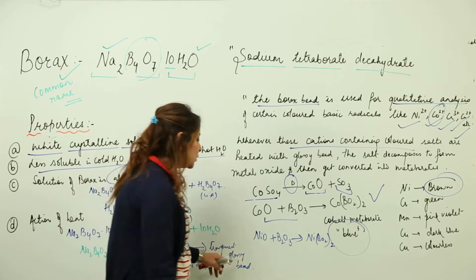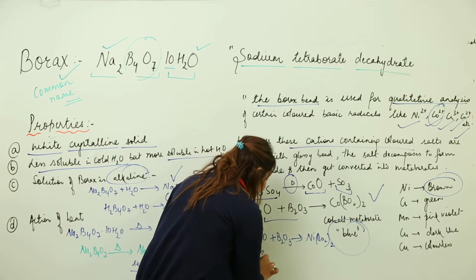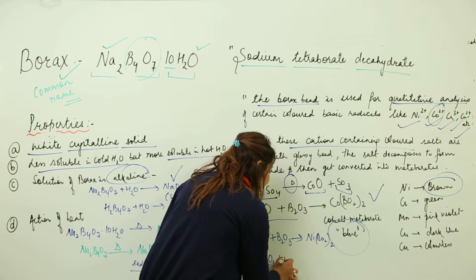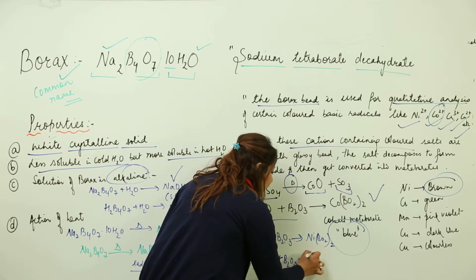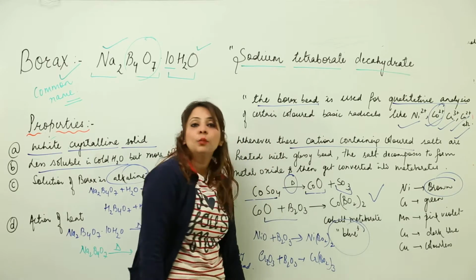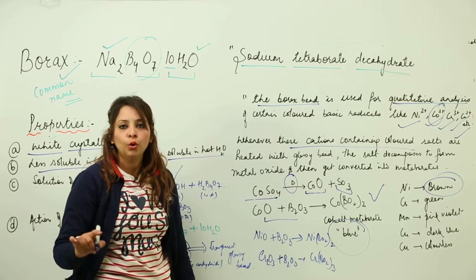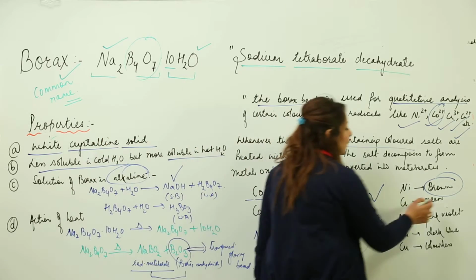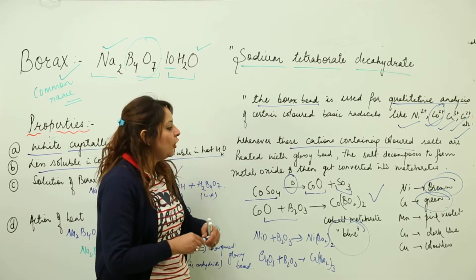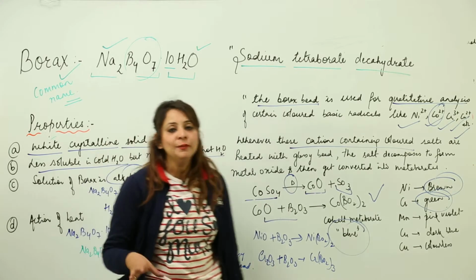Likewise, if you take a chromium salt, you will get chromic oxide, and it will react with the boric anhydride to form its metaborate, Cr(BO2)3. And the color is green.